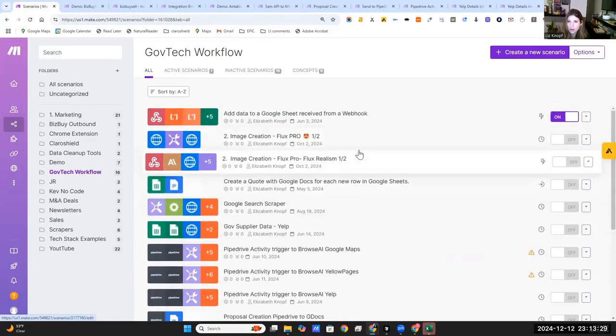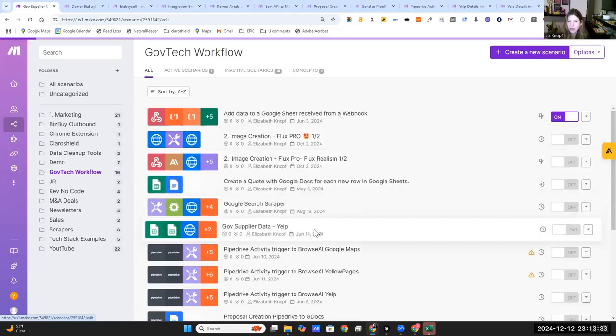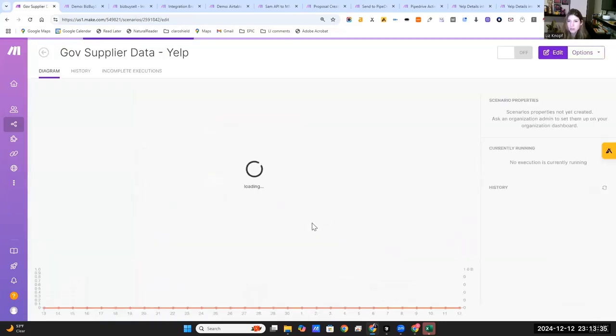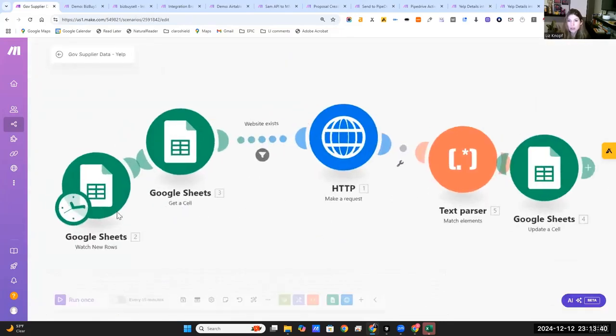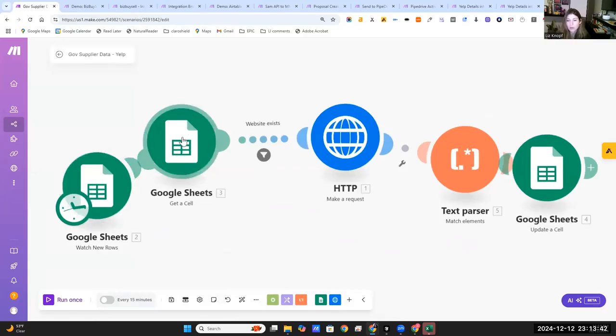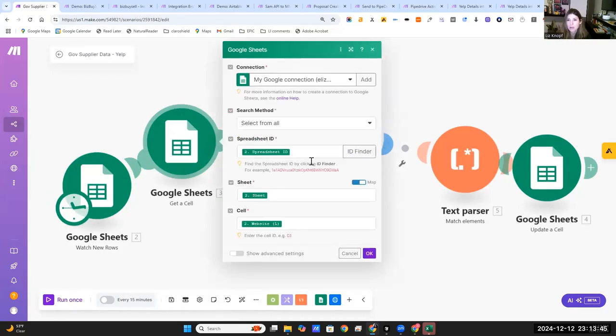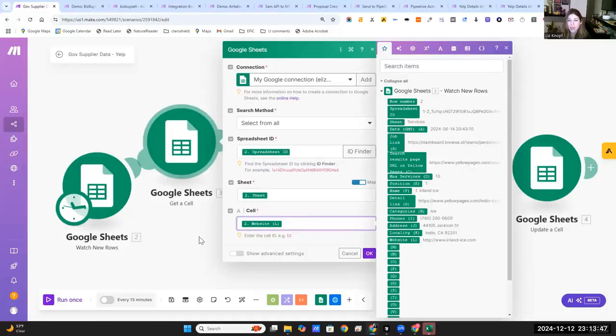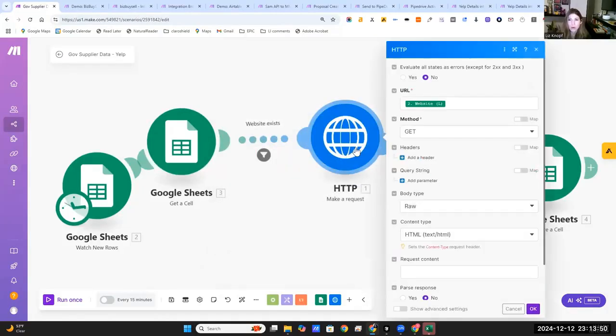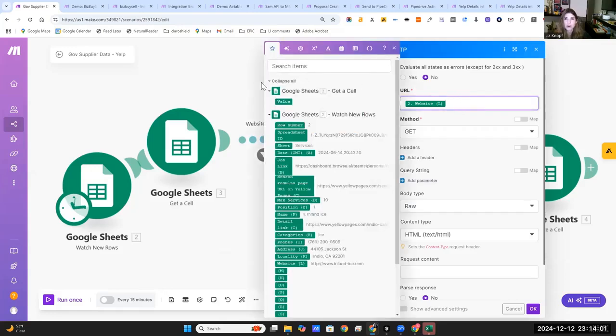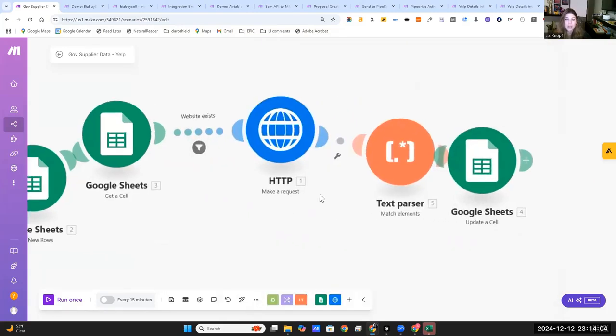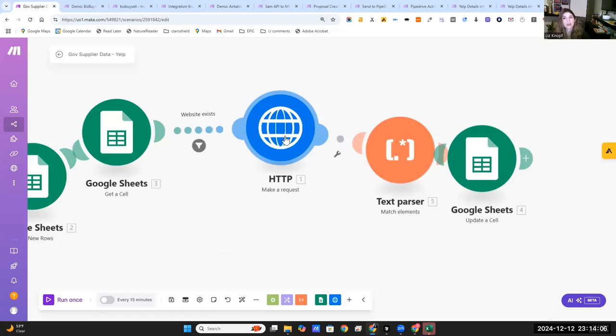I did want to show you though, where is scraping data? Here, what I would do is, this is from Google Sheets. I would pull a cell. Typically, I was getting a website. Then you can just do an HTTP request. This is the other way to scrape data from a website. So if you have all those links, even if it is the Yelp specific pages, if you're able to figure out the URL structure, you could definitely put them into the URLs and just do an HTTP request that will then basically scrape the full site.